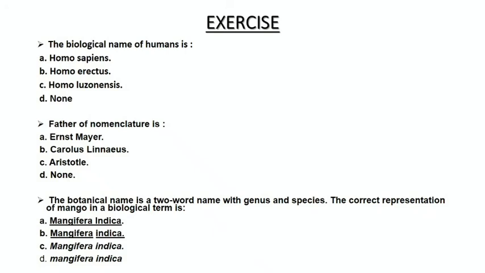Second question: father of nomenclature is A, Ernest Mayr, B, Carolus Linnaeus, C, Aristotle, D, None. And third question: the botanical name is a two-word name with genus and species. So the correct representation of mango in a biological term is Mangifera indica, A, B, C, D.